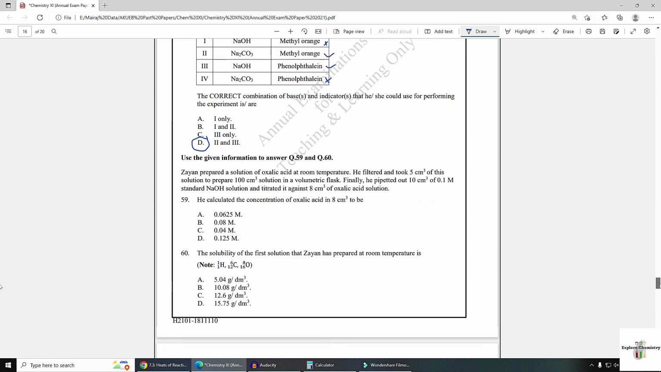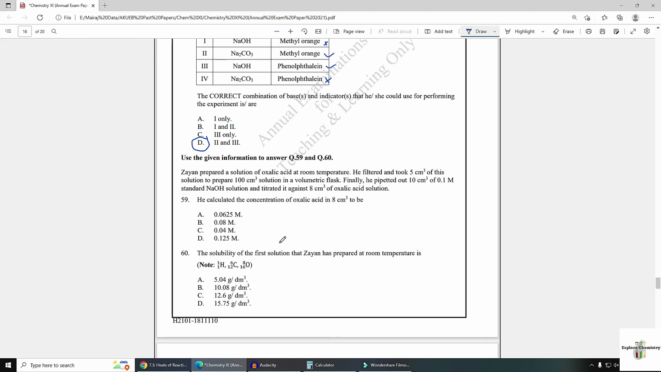Next, use the given information to answer questions 59 and 60. Zayan prepared a solution of oxalic acid at room temperature. He filtered and took 5 cm³ of this solution and prepared 100 cm³ solution in a volumetric flask. Finally, he took 10 cm³ of 0.1 M standard NaOH solution and titrated it against 8 cm³ of oxalic acid. He calculated the concentration of oxalic acid in 8 cm³.